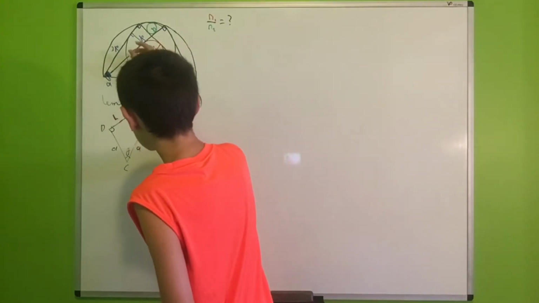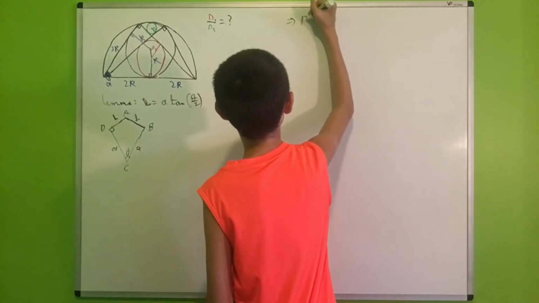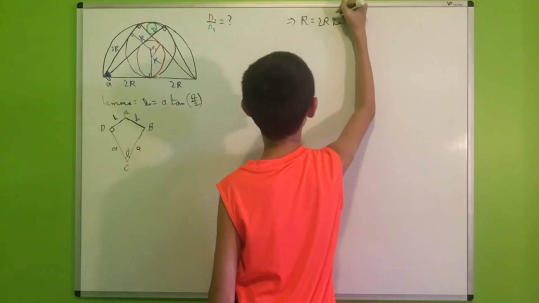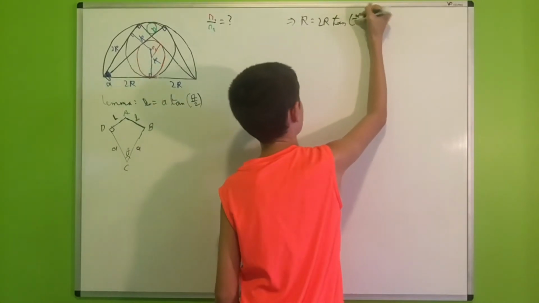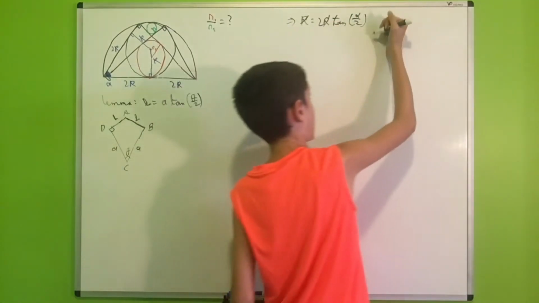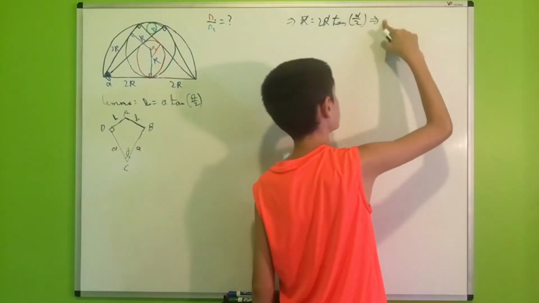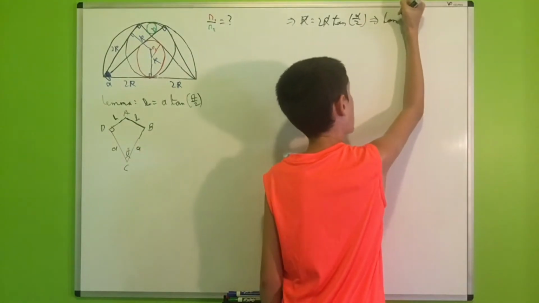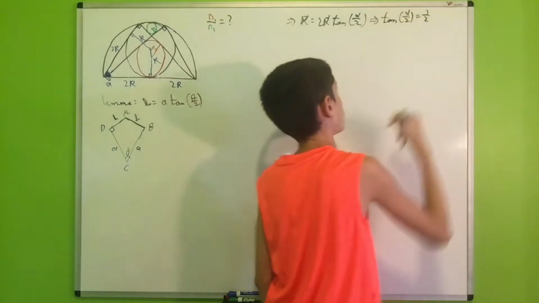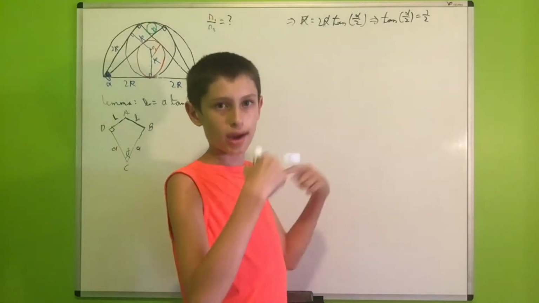So we can apply this lemma to this quadrilateral to find that R will be 2R times the tangent of alpha over 2. But then, dividing both sides by R, cancelling the R's and dividing both sides by 2, we get that the tangent of alpha over 2 is equal to 1/2.